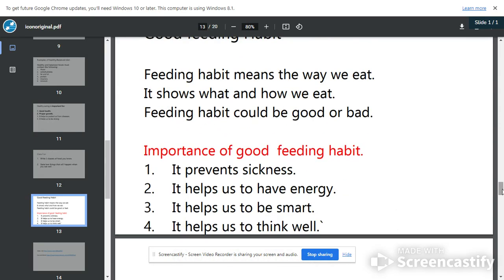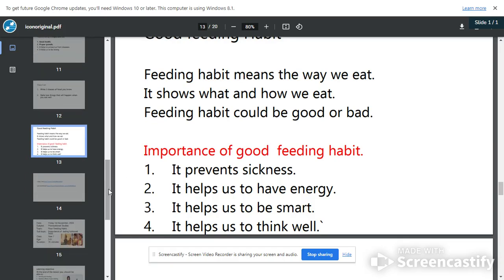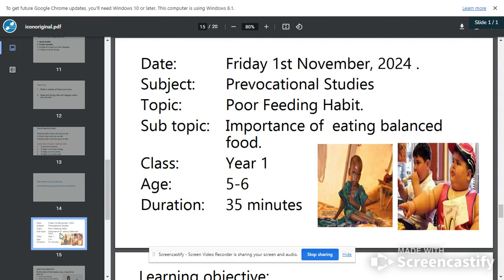What is the importance of eating well? It prevents you from being sick, like we have said before. It helps you to be smart. Now I will show you a picture here. If you look here, you will see that this child is malnourished, meaning that this child is not feeding well. You see this one is obese, meaning that they eat too much junk.